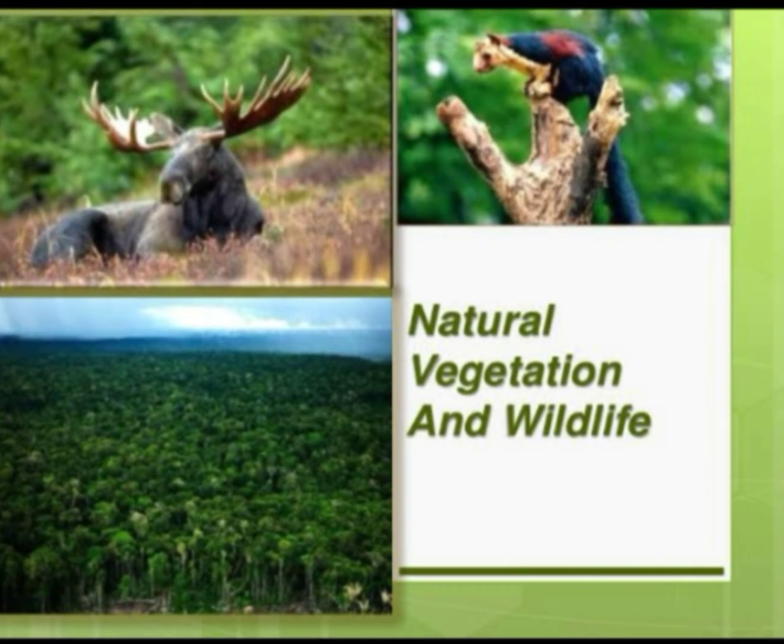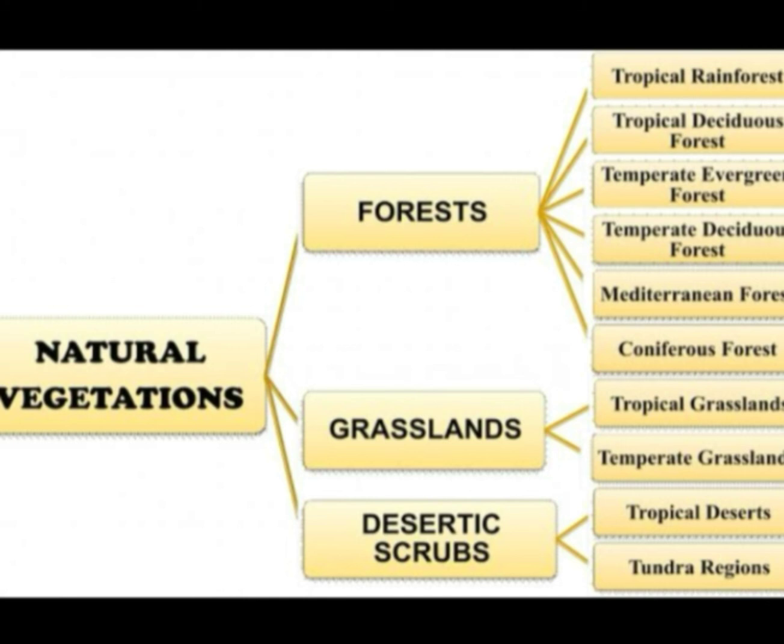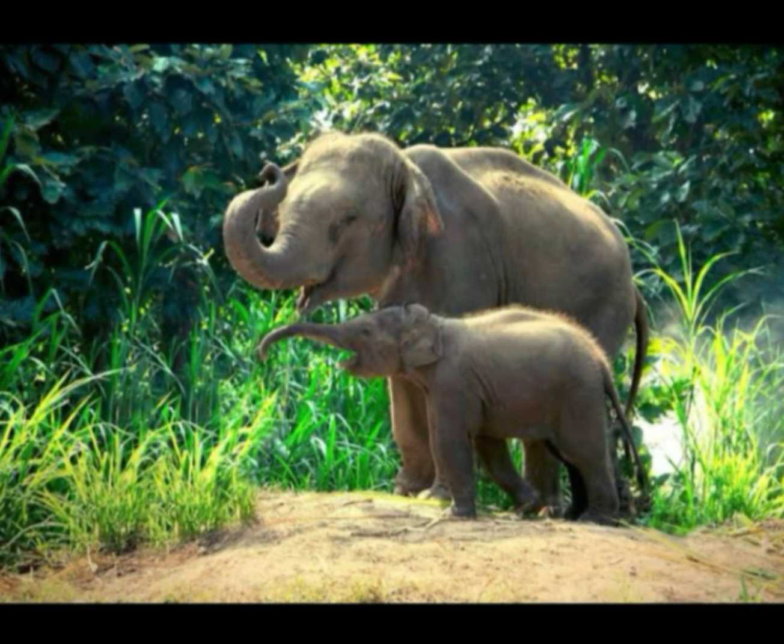Now we are going to see about natural vegetation and wildlife. First of all, what is natural vegetation? Natural vegetation and wildlife exist only in a narrow zone of contact, that is, mostly in our biosphere. This life supporting system is known as the ecosystem. We have a distribution of natural vegetation like forest, grassland and desertic scrub, and under each we have categories. We need to conserve wildlife, right?